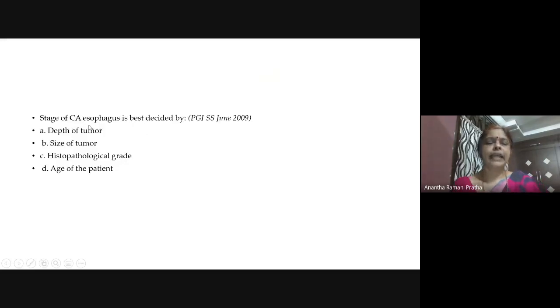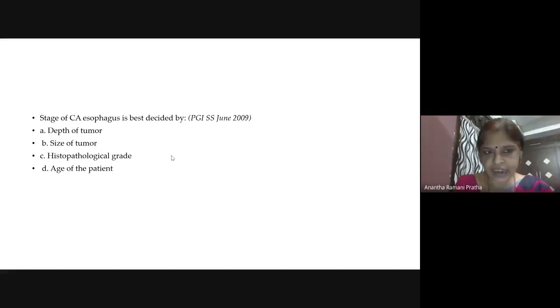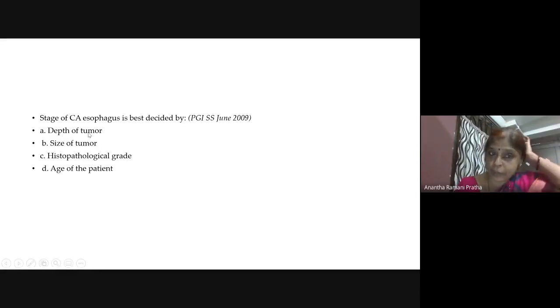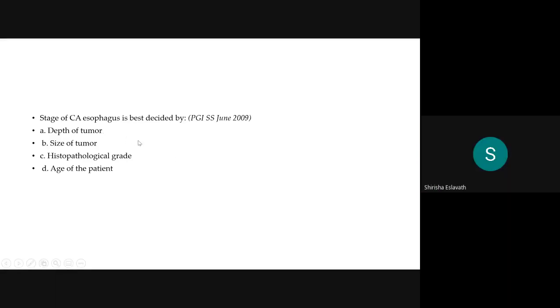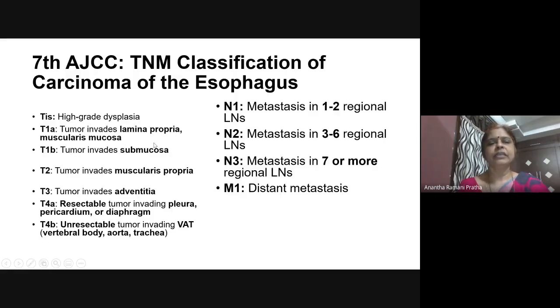Now, stage of carcinoma esophagus is best described by depth of tumor, size of tumor, histopathological grade, age of patient. Students, what is the answer? TNM stage. Histopathology. Any other answer? Depth of tumor. I told you depth means the layers: mucosa, submucosa, adventitia. So depth of tumor is the answer. TNM classification, you can see later.